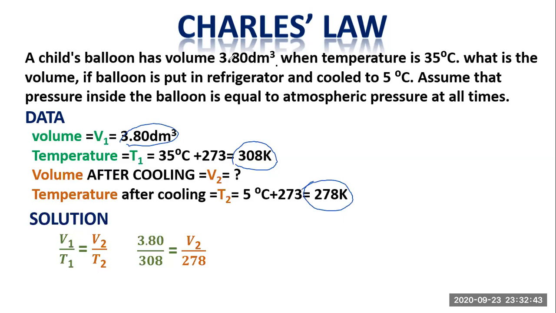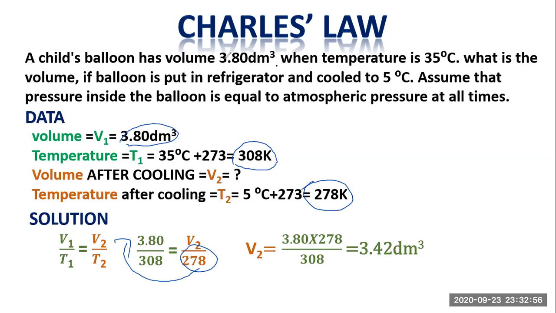When we rearrange the equation, we get a new equation where 3.80 is multiplied by 278 and divided by 308. When we simplify, we get the answer: the final volume V2 is equal to 3.42 decimeter cube.